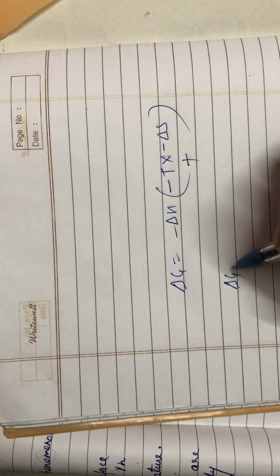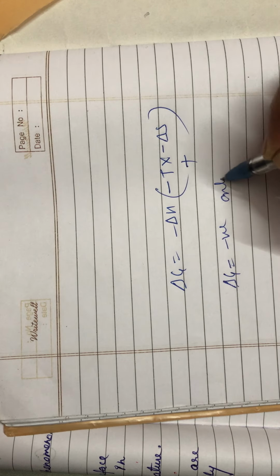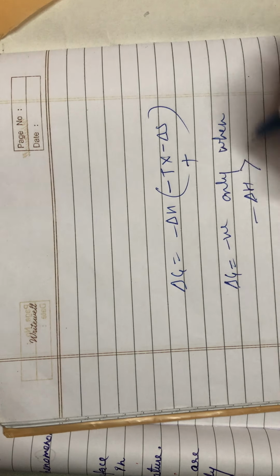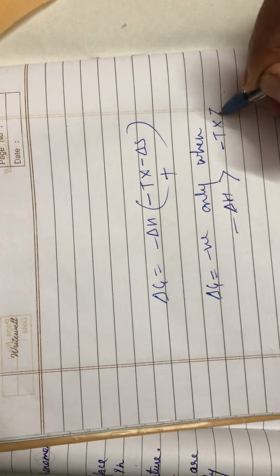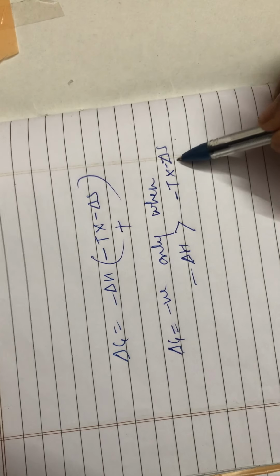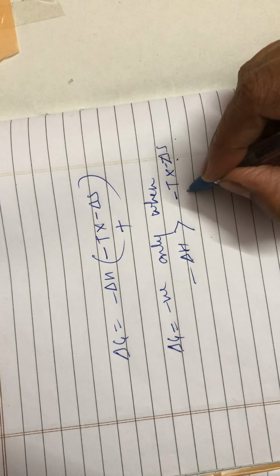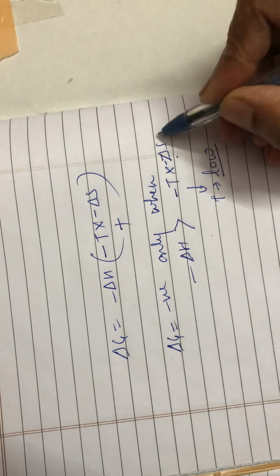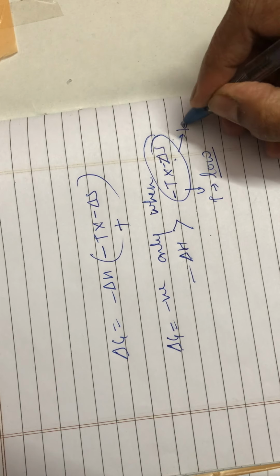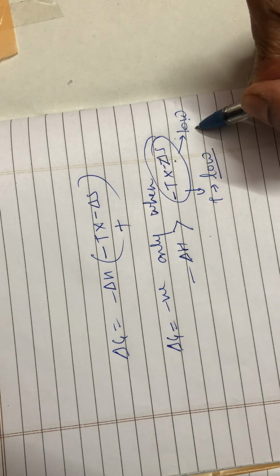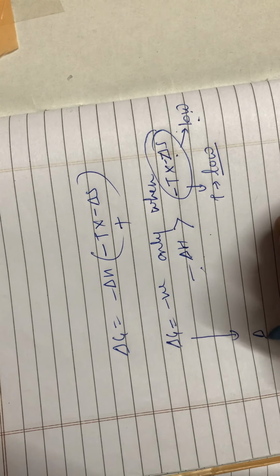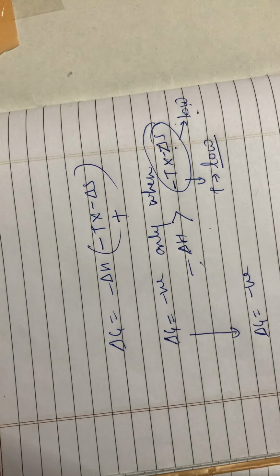So del G will be negative only when del H magnitude is greater than T into del S magnitude, and that is only possible when the temperature is low. If the temperature is low, then this value will also be low, so del H will be leading, and then del G will be negative, and adsorption will take place.